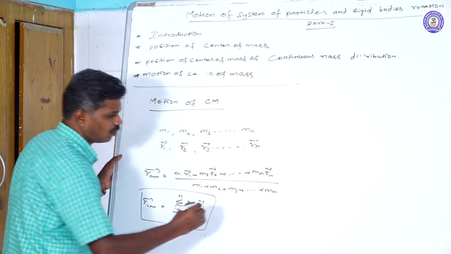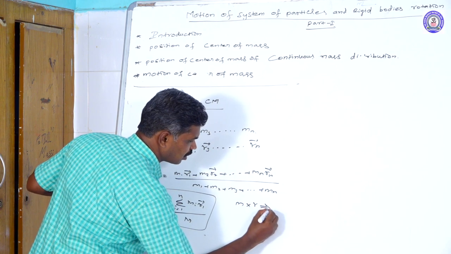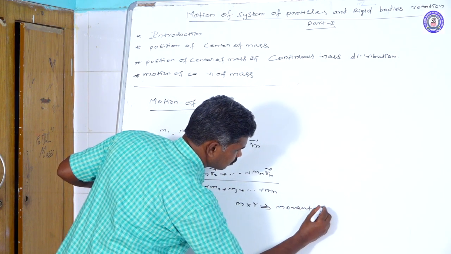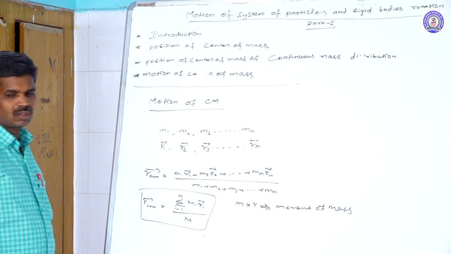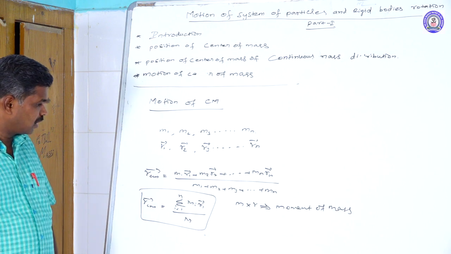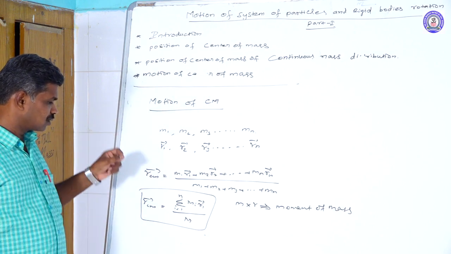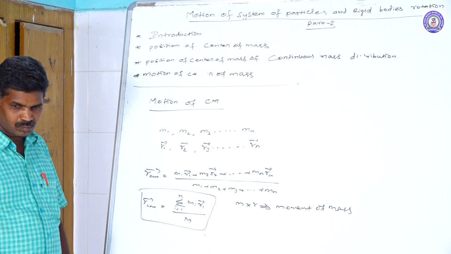The product of mass and r may be called the moment of mass. Anyhow, for a large number of particles, the position of the center of mass can be taken like this.